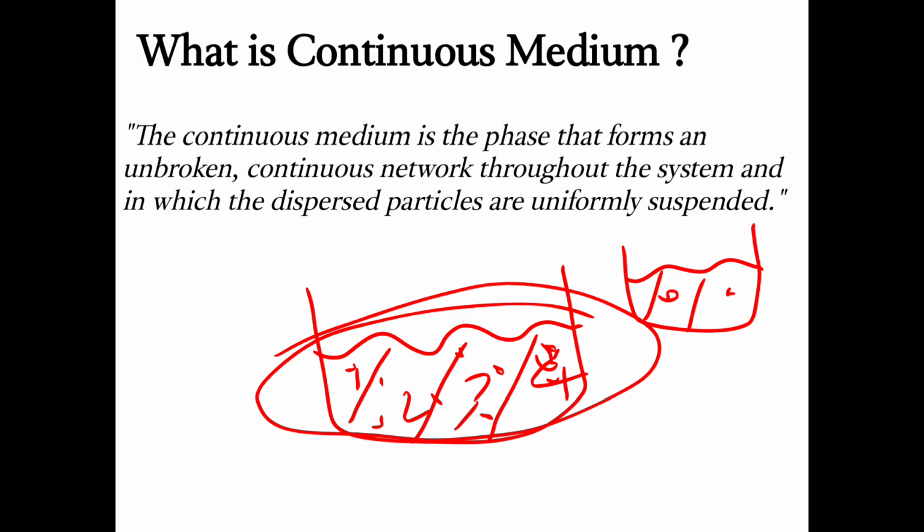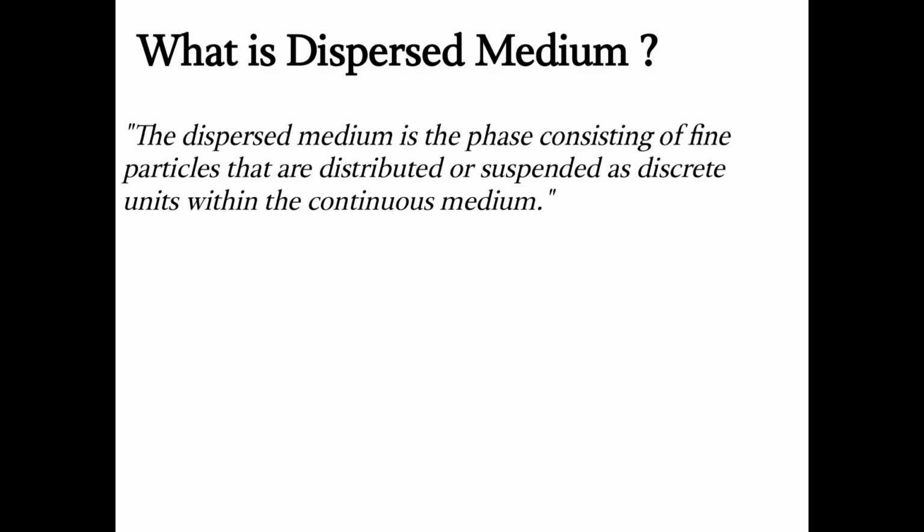We'll go with the definitions. I'll read the definition once again. The continuous medium is the phase that forms an unbroken continuous network throughout the system in which the dispersed particles are uniformly suspended. And what is dispersed medium?